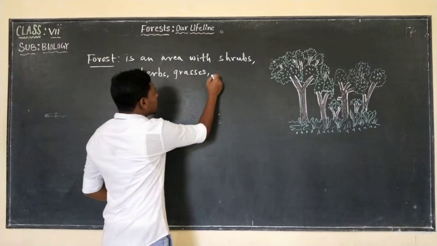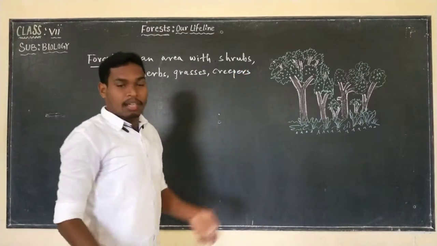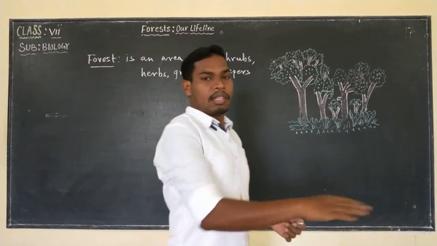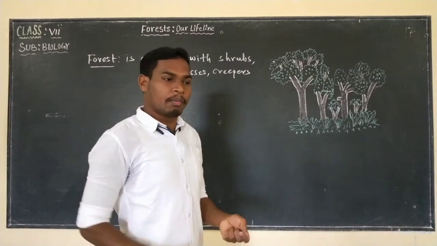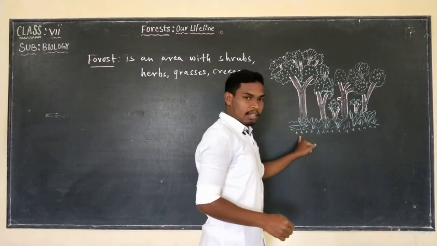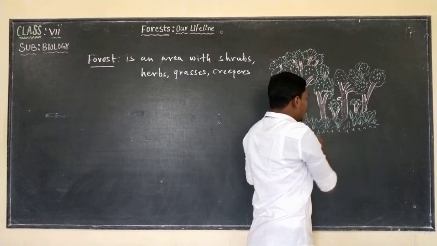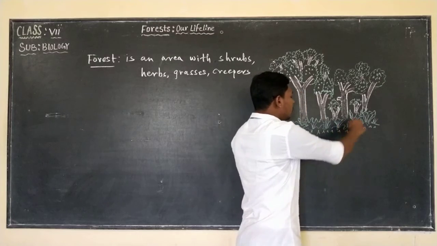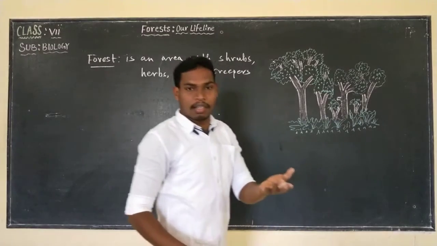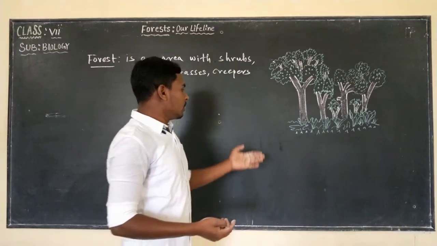And we also find what? Creepers. So creepers are also found in forest. What do they do? They run on the forest. They show growth by running. That means they start at a certain point, and then their growth shows as creepers. They creep on the ground. They cannot climb. They creep on the ground, so they are creepers. Best example is what? Dub grass.